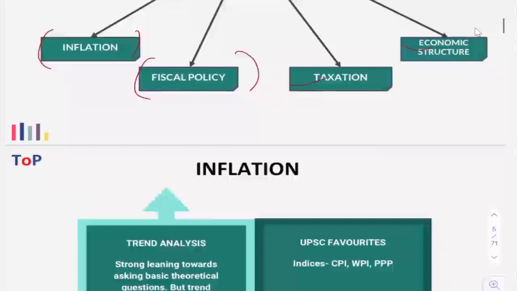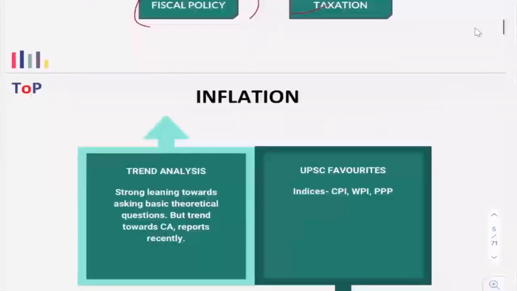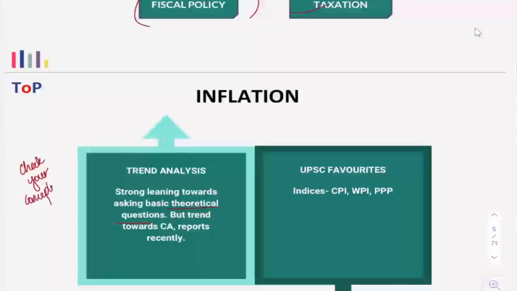Now, when it comes to the trend in inflation, you have to understand that in the case of inflation, UPSC is asking more theoretical questions that try to check your conceptual clarity in this particular area. So how much you have understood related to inflation is checked under this particular portion.